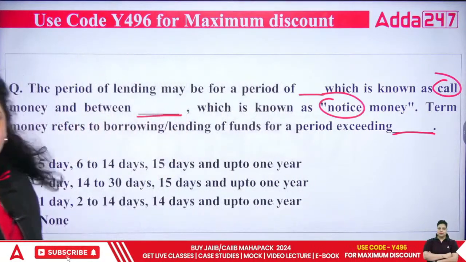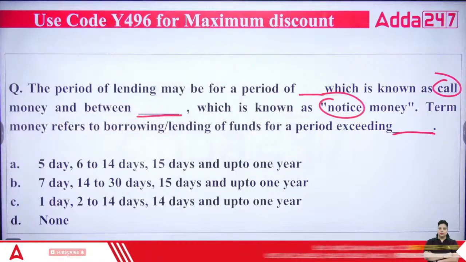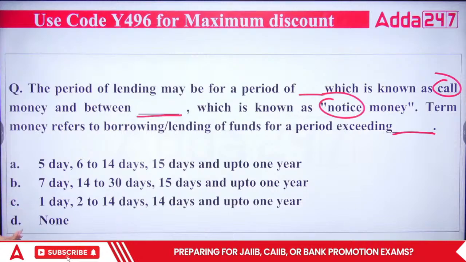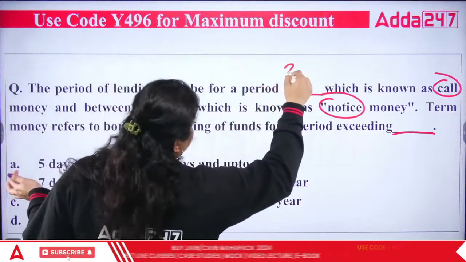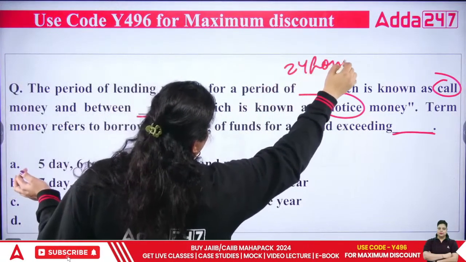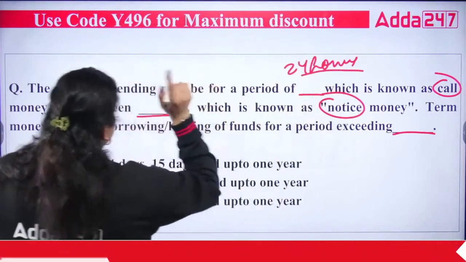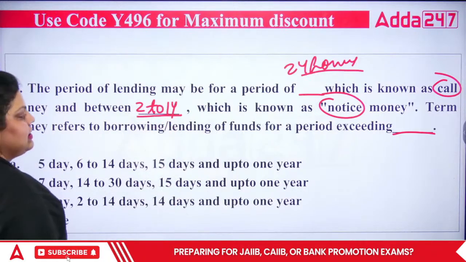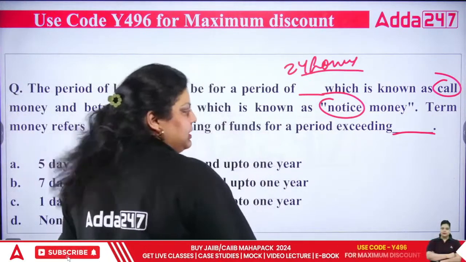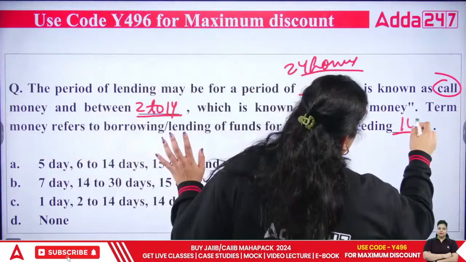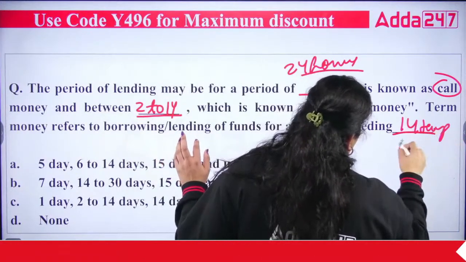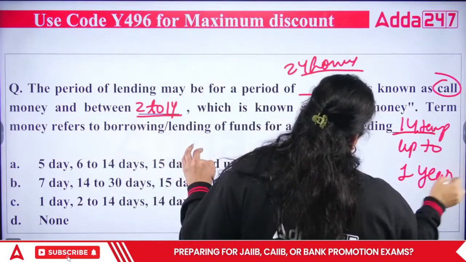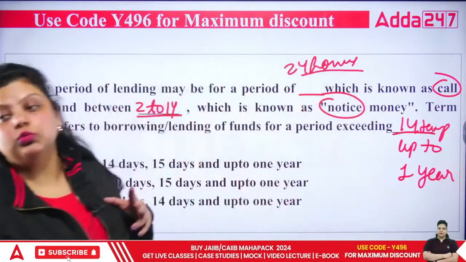So they have only one difference between them, and that difference is the duration. In call money, it is for 1 day, which means 24 hours. For notice money, as I have just told you, it is 2 to 14 days, and for term money, it is exceeding 14 days, or up to 1 year. So 15 days to 1 year, or you can call it 14 days to 1 year.